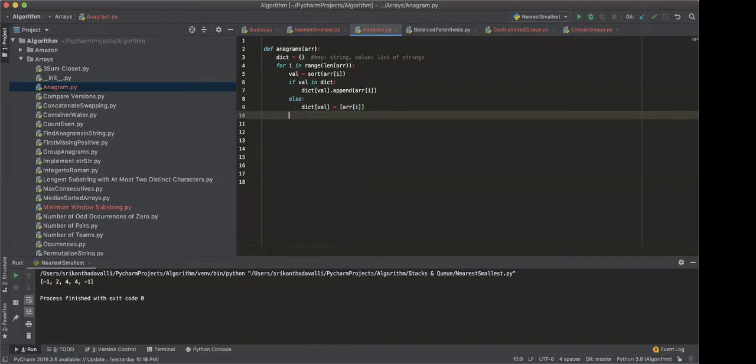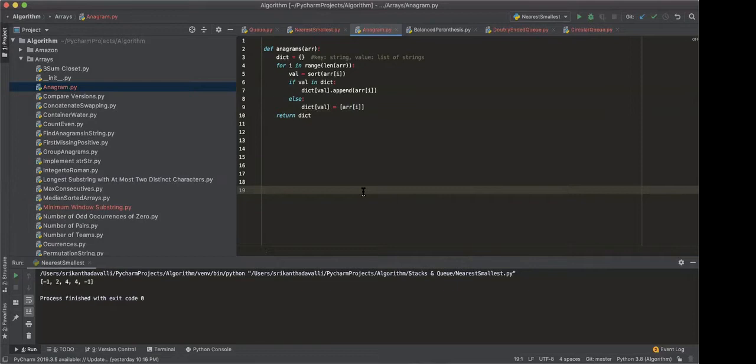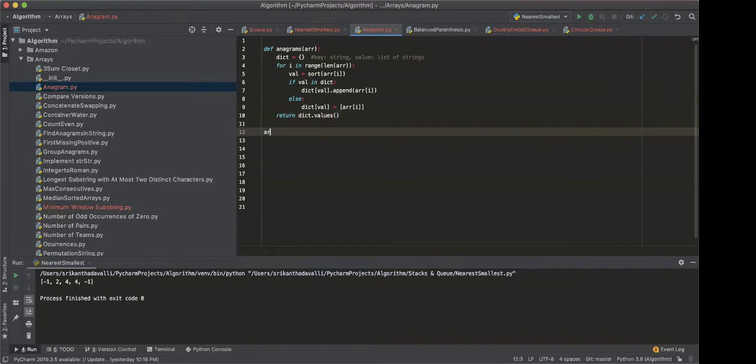Yeah, that's all. Now we come out of the for loop, and our answer will be all the values, right? No, the dictionary is not the answer. We don't care about the dictionary, right? When you are returning, you care about the values of the dictionary. Yeah, dict dot values, I guess. Exactly. You don't care about the key. The key is something that you have created. That is not even part of the original problem statement.